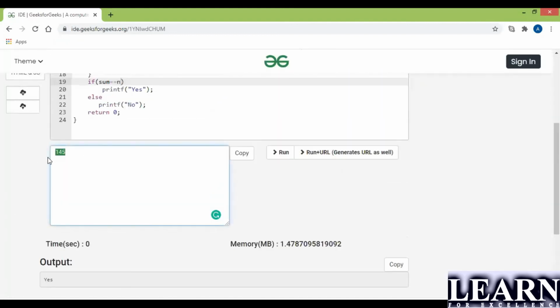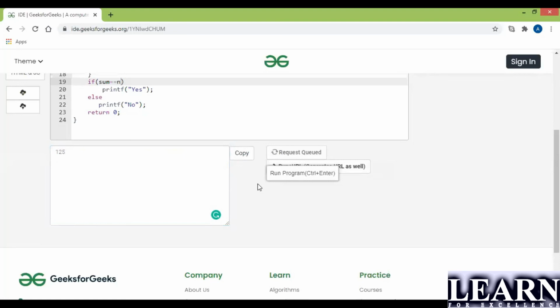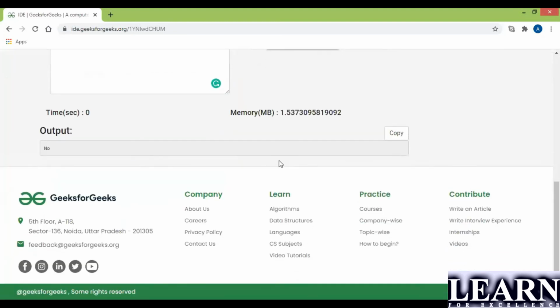So I'll check with any other number. I'll try with 125. Will it work? 125. Factorial of 5 is 120. Okay, we'll check it out. No, it is not a strong number.